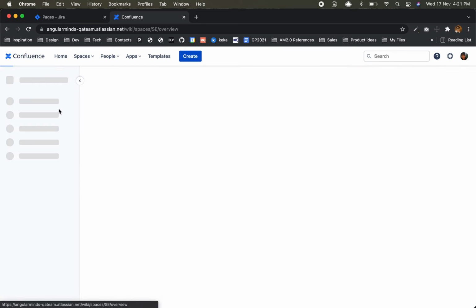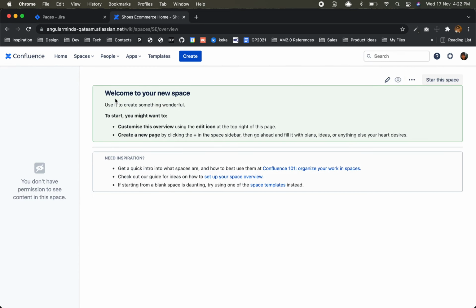Here they call it a space instead of a project. It's a space. It says you don't have permission to see this content. Okay, what should I do? Create a new page by plus. We cannot create. Talk to your admin.